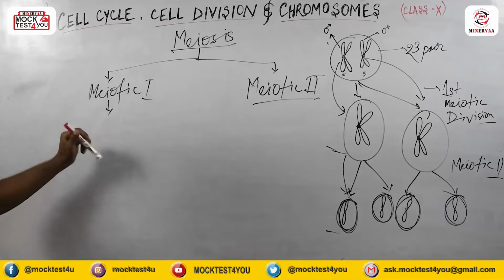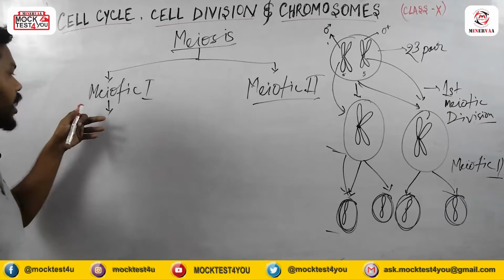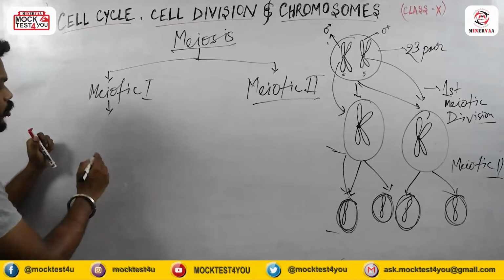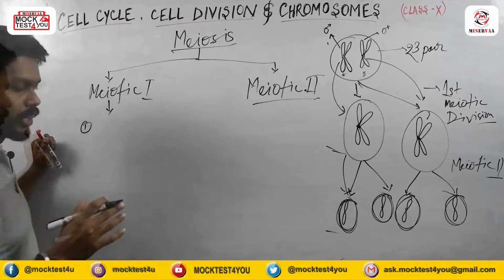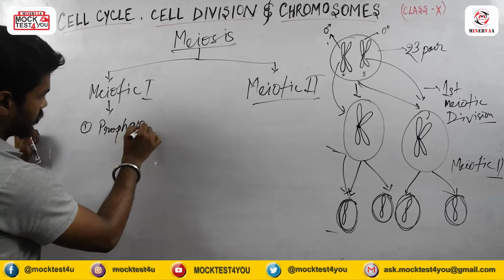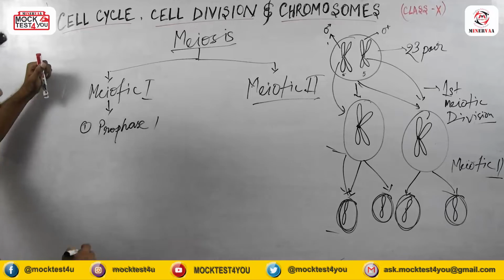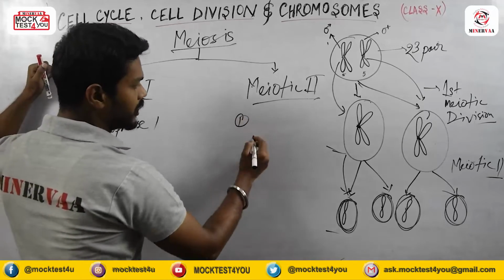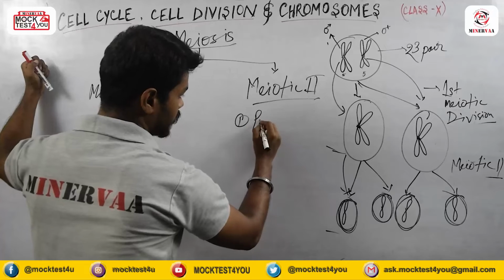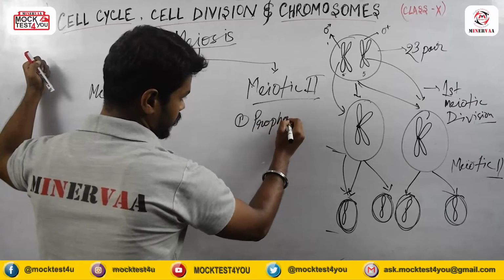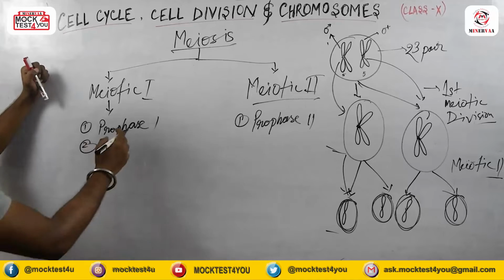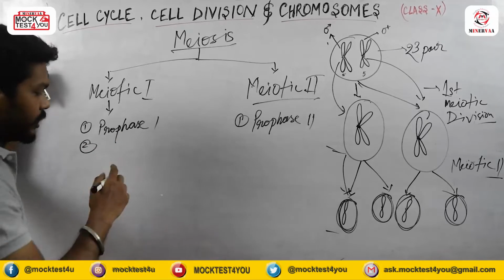So meiotic 1 can also be categorized: all the processes involved in meiotic 1, first is prophase 1. And here also, this is prophase 2. After prophase there is a metaphase.